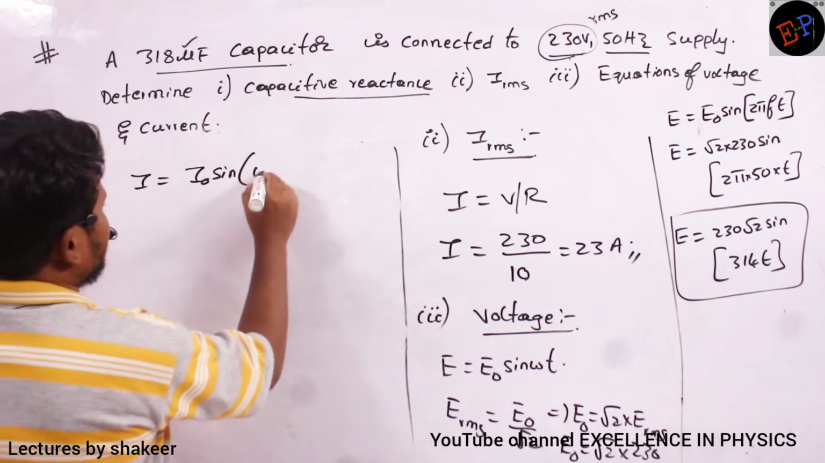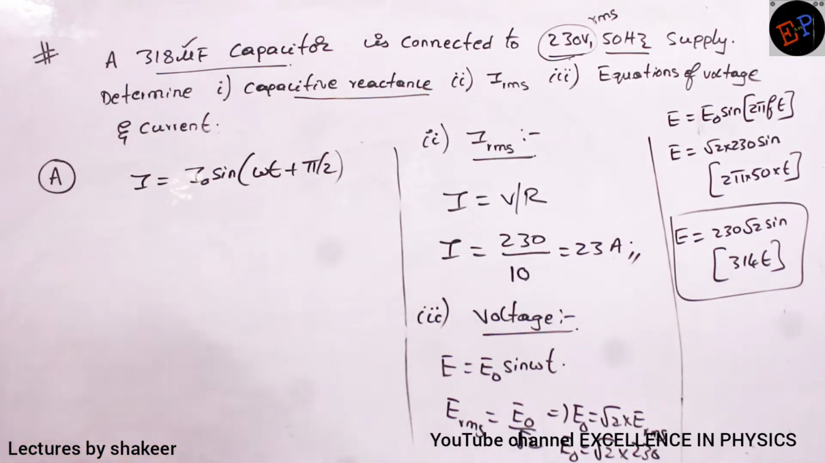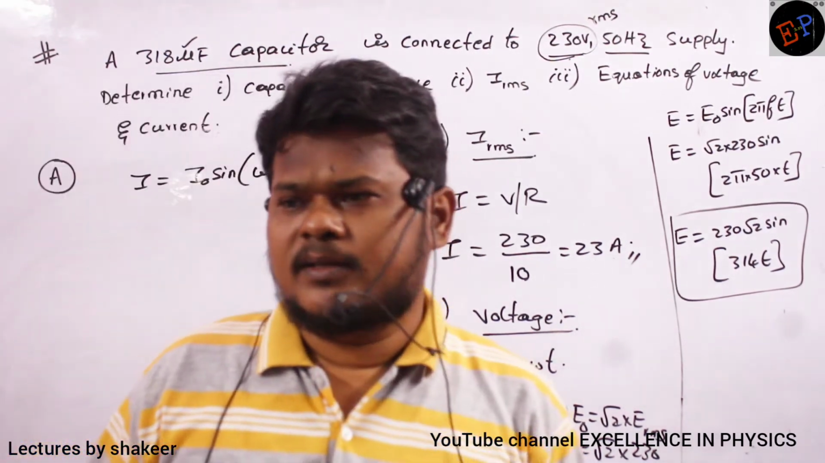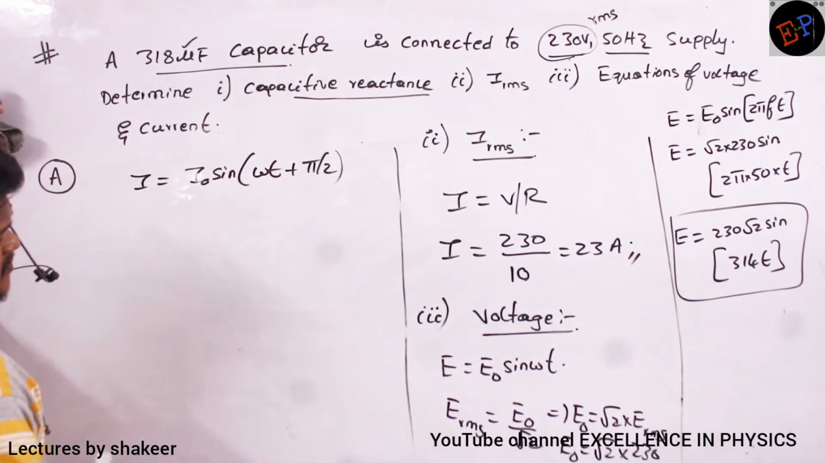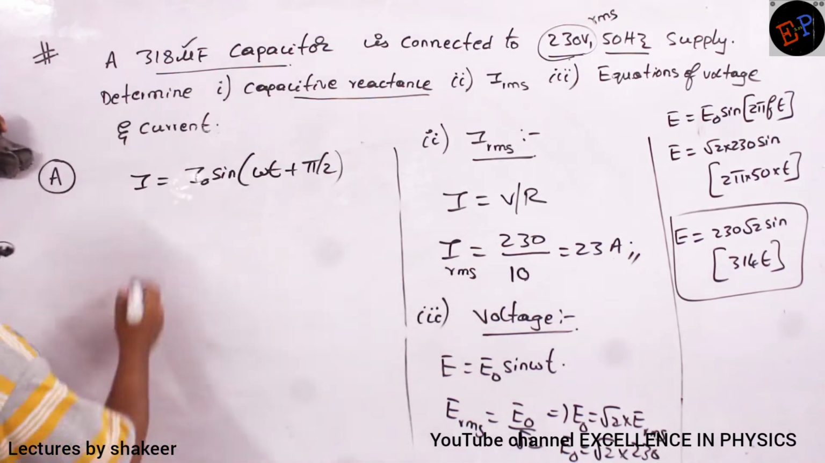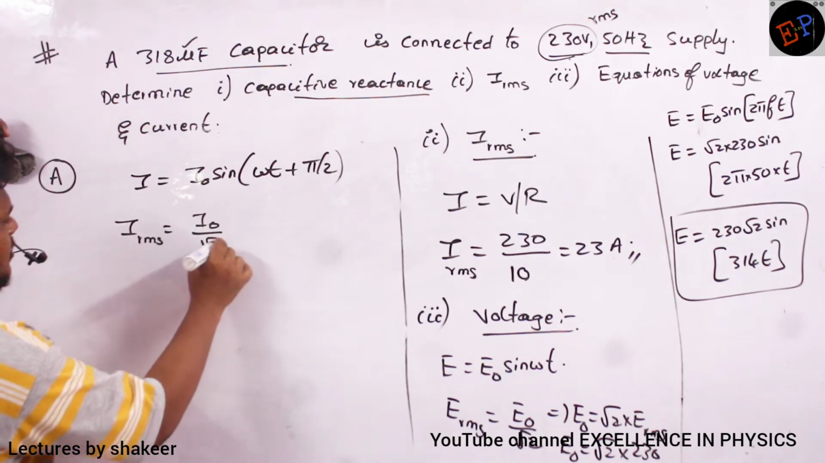I naught sine omega t plus pi by 2. This is what we have to write, no? Because already we studied that in a capacitive circuit, current leads voltage by 90 degrees. Now just substitute all the values. So I naught value, is it given? I naught value is not given, just we have RMS value. And we know this relation, IRMS is equals to I naught divided by root 2.